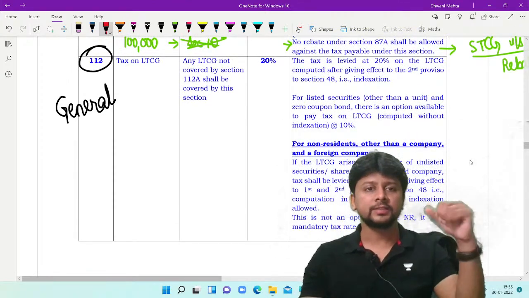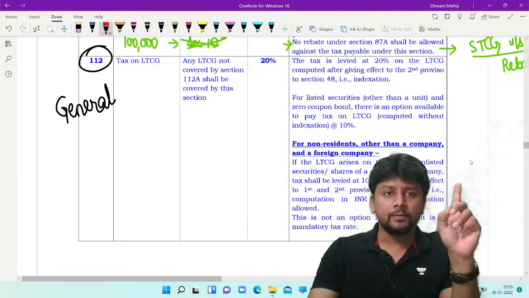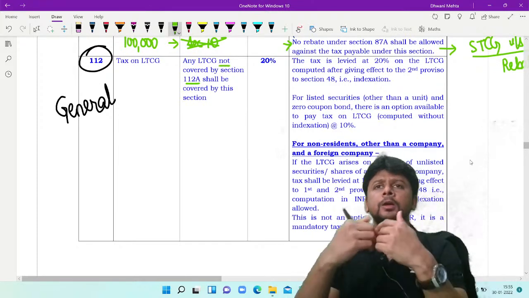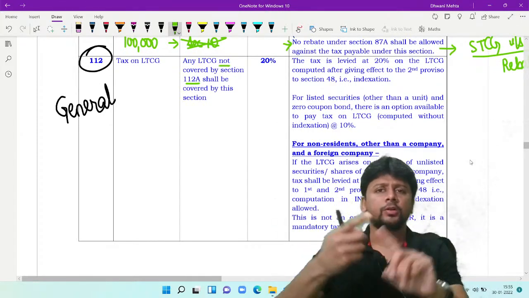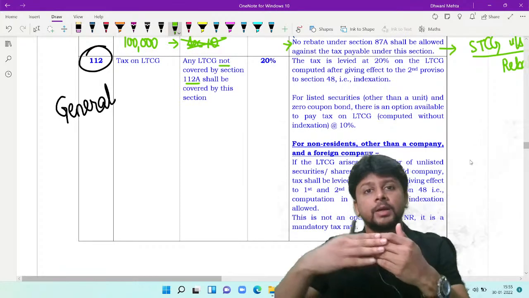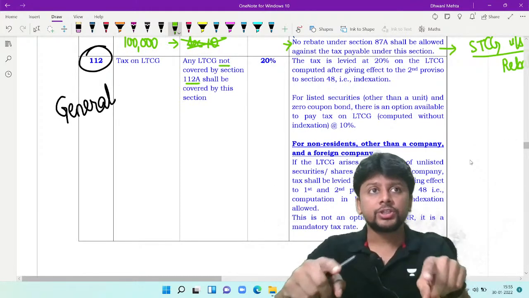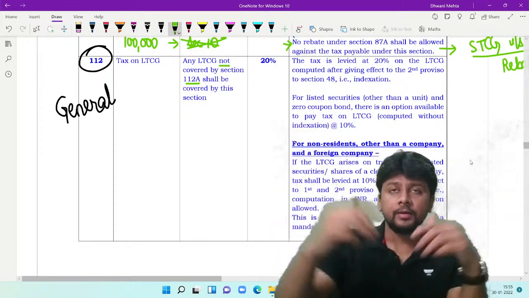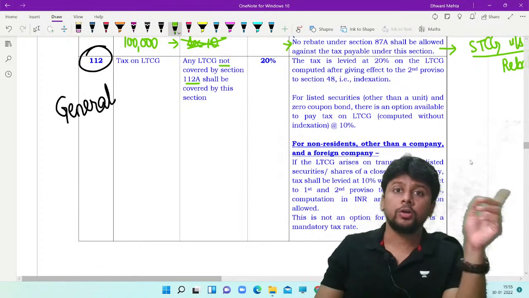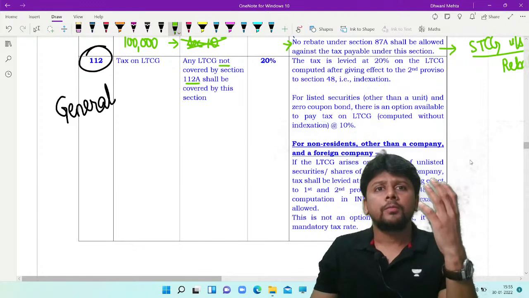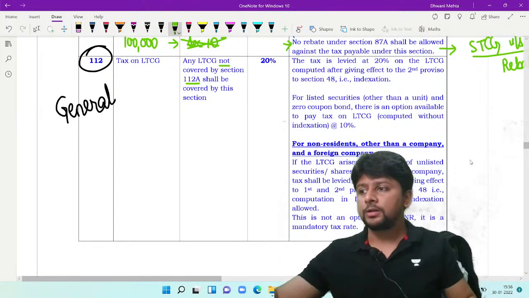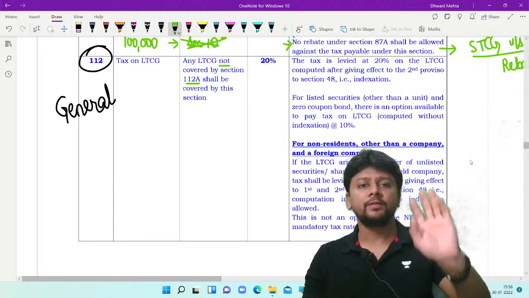Now coming to a slightly more general section 112. Again, here long-term capital gain is covered. But any long-term gain which is not covered by 112A will be covered by this section. So all other capital assets: property, plot of land, jewelry, debentures, equity shares, for example equity shares of a private limited company, which do not get covered by 112A. STT was not paid at the time of sale, STT was not paid at the time of acquisition, but you are not covered by that notification. Mutual fund units other than equity oriented units. Every long-term capital gain which is not covered by 112A shall be covered by 112.